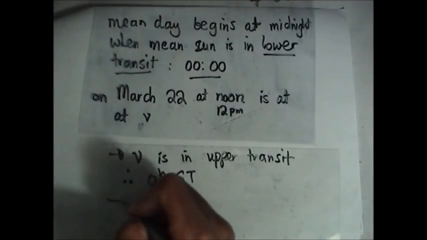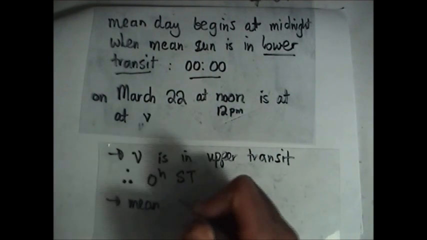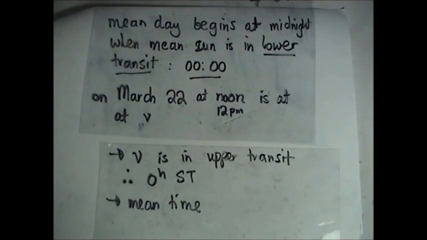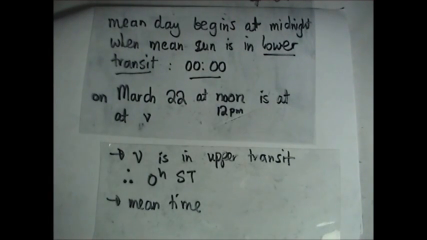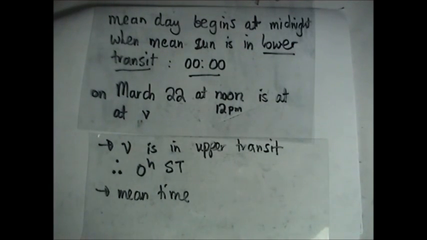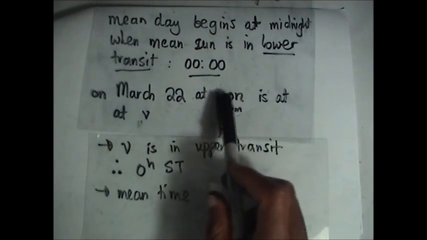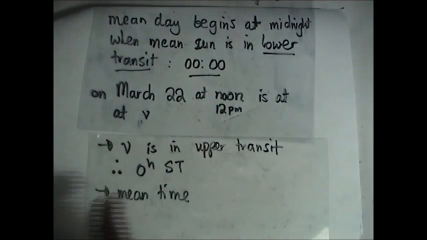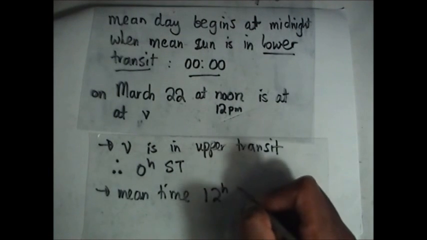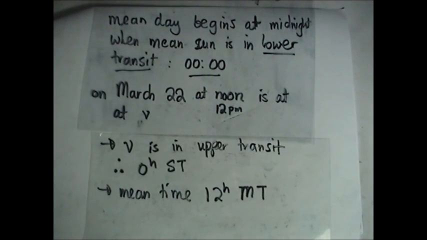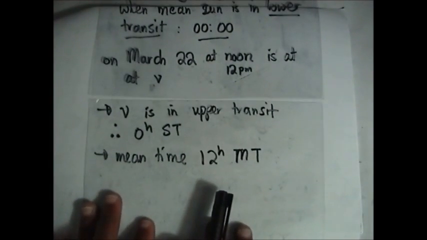So according to the mean day, according to mean time, now we are measuring mean time. Mean time doesn't start at noon. Mean time started the midnight before. That's what mean time is. So mean time had long started the midnight before this March 22. So it started at 0000. So at this special time, at this noon, it means on our mean clock or our mean time, we have 12 hours already. We have 12 hours mean time. So we can equate this now, because they are measuring the same point, isn't it? They are measuring the same point.